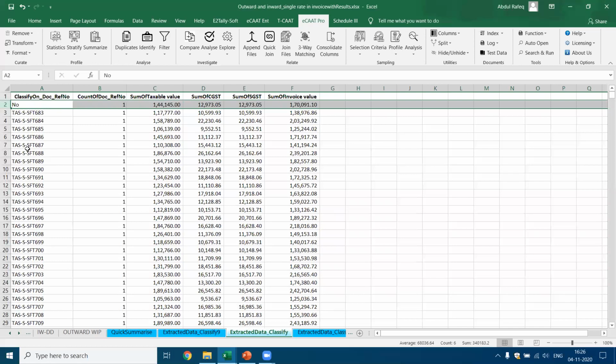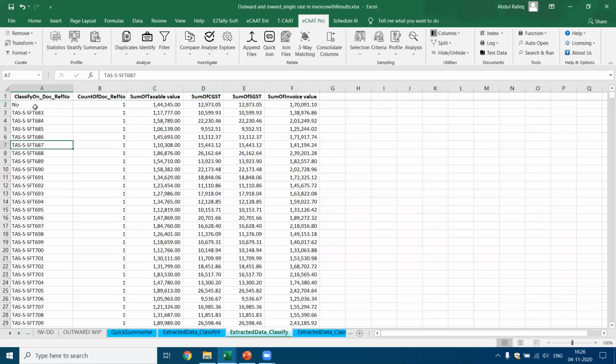Now, this is where it starts. There's one record where the document reference number is given as no. We are not sure what it is. It might be a mistake. And for each of the reference numbers, it gives the total number of records which are available, the sum of taxable value, sum of CGST value, SGST value, and the sum of the invoice value. Now let's go to the next one.